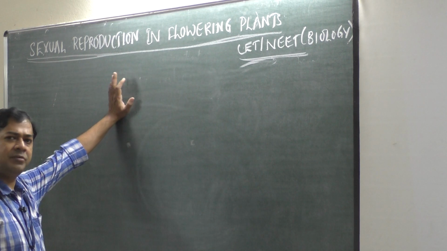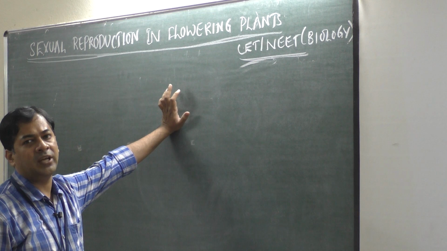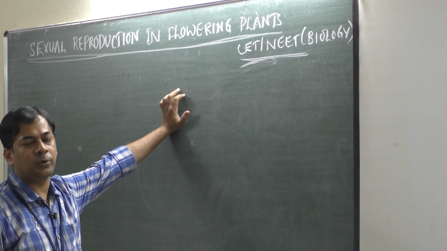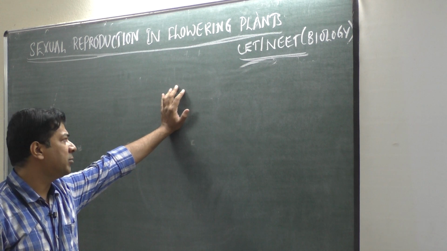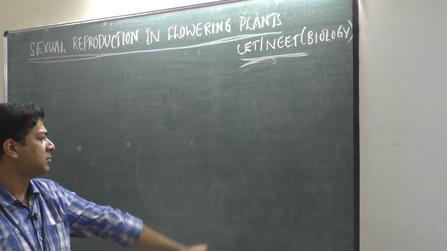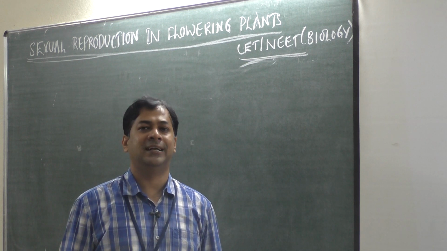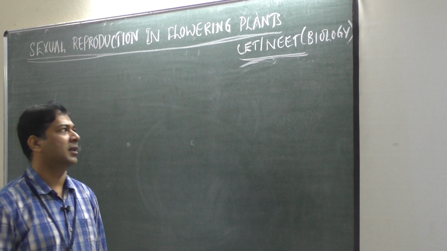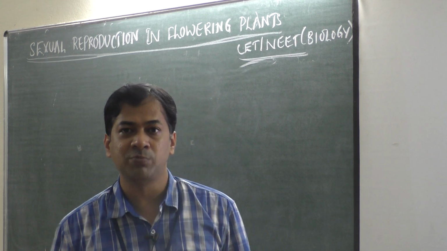In our last class we were discussing sexual reproduction in flowering plants. We have discussed the different agents of pollination, and some important points. Some are not there in the textbook, but they have been asked in entrance exams before, like what are pro-Ubish bodies and what are Ubish bodies.